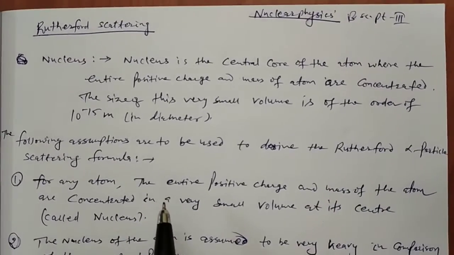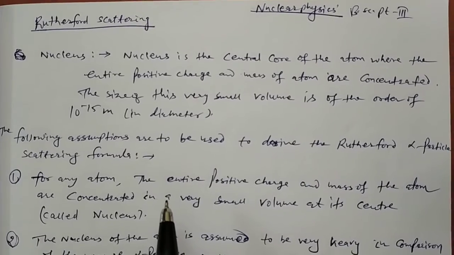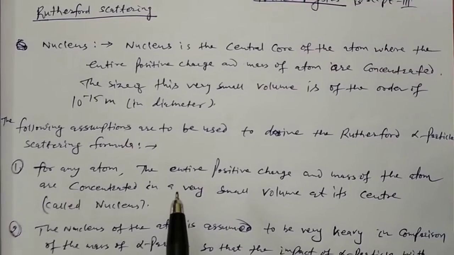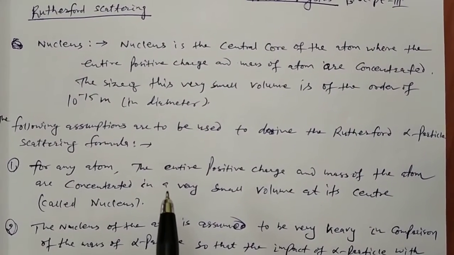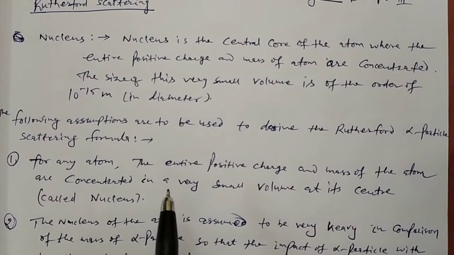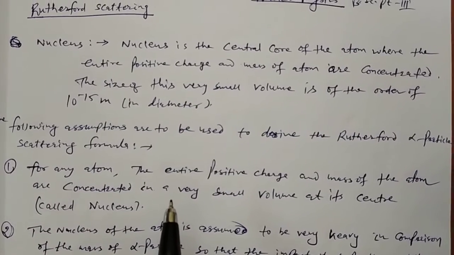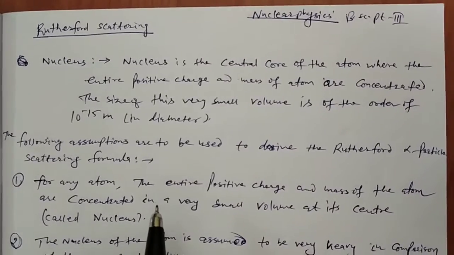According to the Rutherford model, the entire positive charge and mass of the atom is concentrated in a very small volume of 10 to the power minus 15 meter, which is equal to 1 Fermi. This is the size of the nucleus.